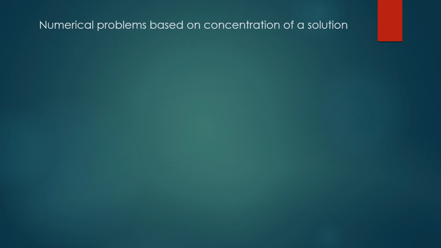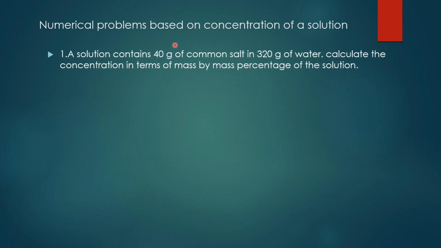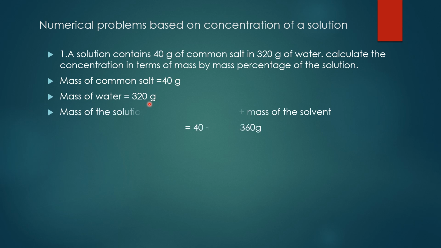Let us see numerical problems based on concentration of a solution. First problem: a solution contains 40 grams of common salt in 320 grams of water. Calculate the concentration in terms of mass by mass percentage of the solution. Mass of common salt equals 40 grams. Mass of water 320 grams.